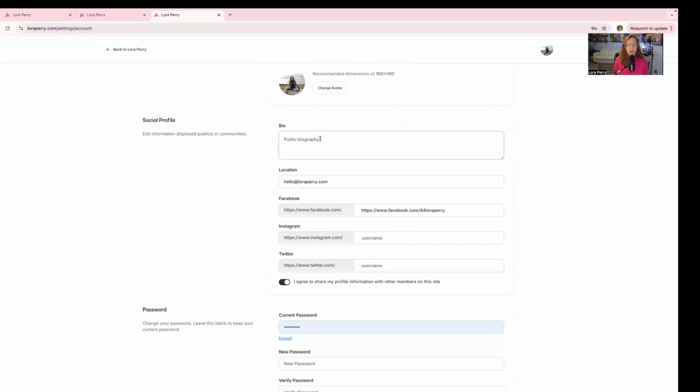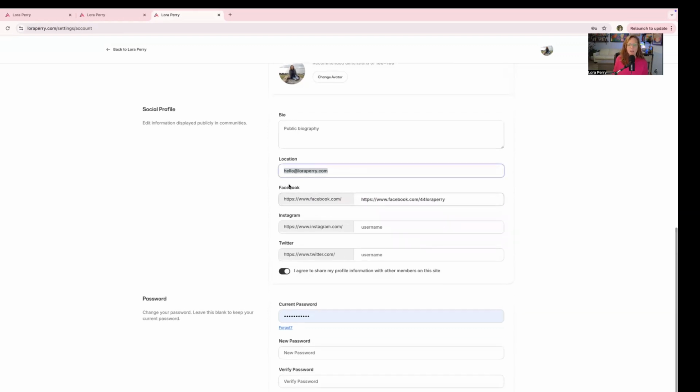Now, this public bio right here doesn't actually show up on that community directory, and I'm working with Kajabi to get that fixed. However, they are updating this platform in the upcoming months, so I assume that it will be short-lived. That said, this location button is the place where you can add an email, a website, or your actual location. It's totally up to you. Whatever you want people to see, you add here. And then, of course, put the links for your social media platforms.